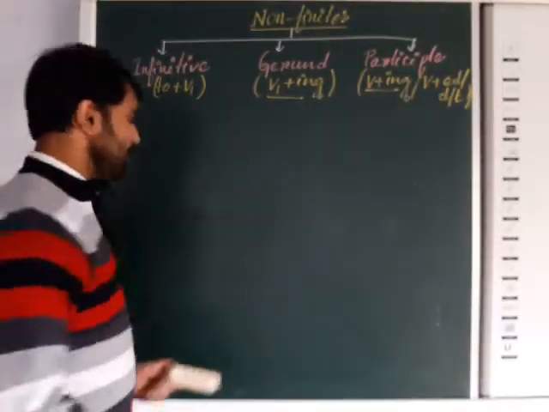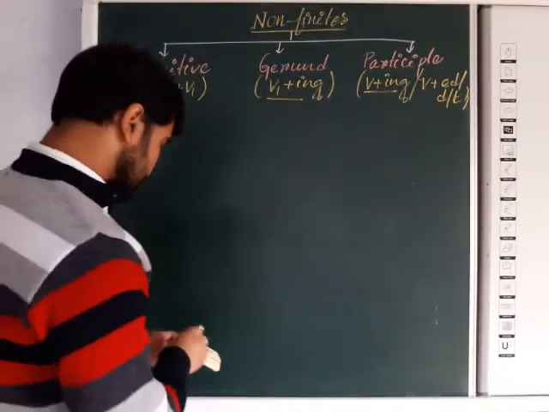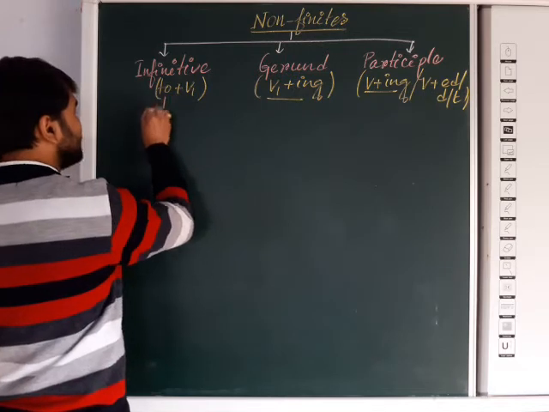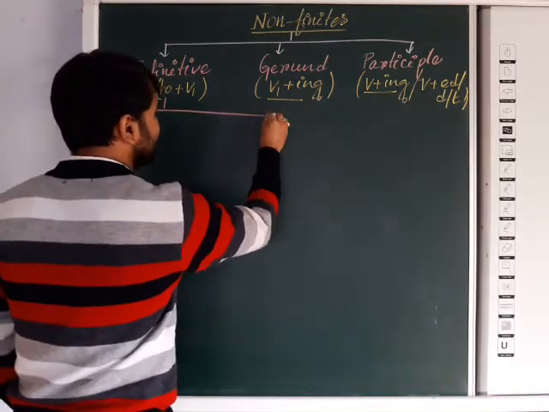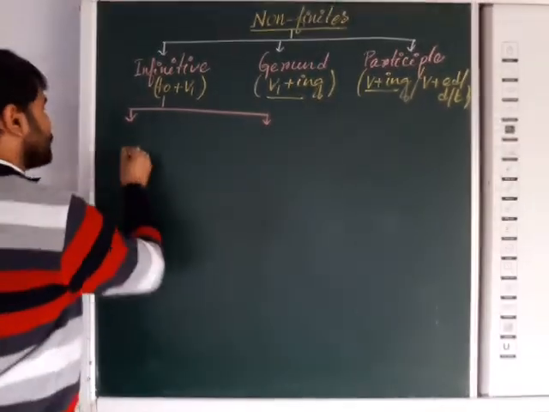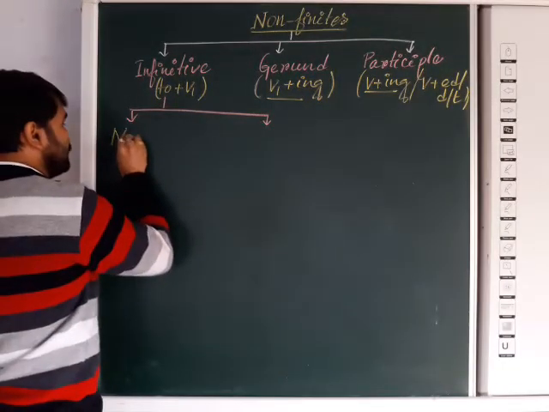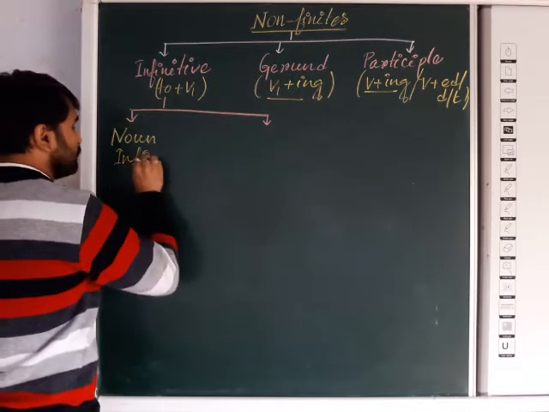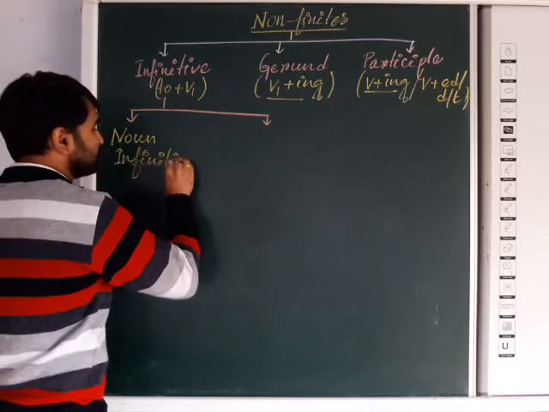First one, infinitive. Infinitive is divided into two. What are they? First one will be noun infinitive. Next one will be gerundial infinitive, or you may say qualifying infinitive.